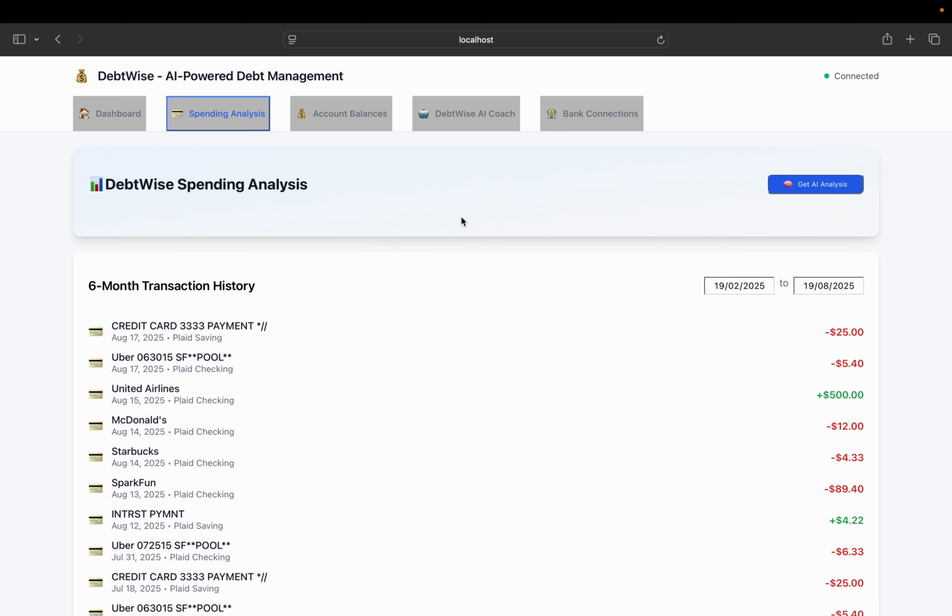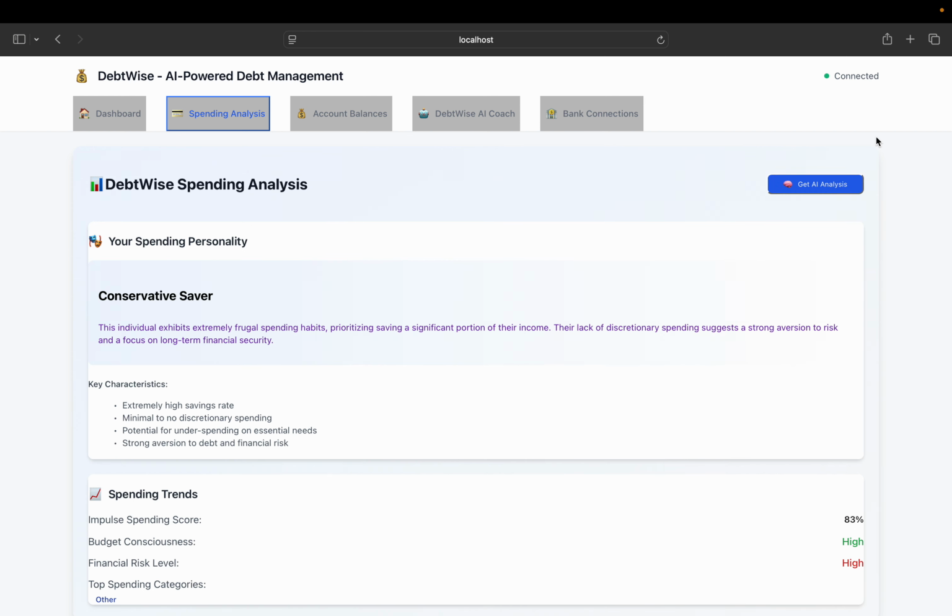Now this Google AI agent will come into the picture, and it will do the spending analysis to assess the personality of the person. Let's do that. It's analyzing, you can see here. So this fellow is a conservative saver.